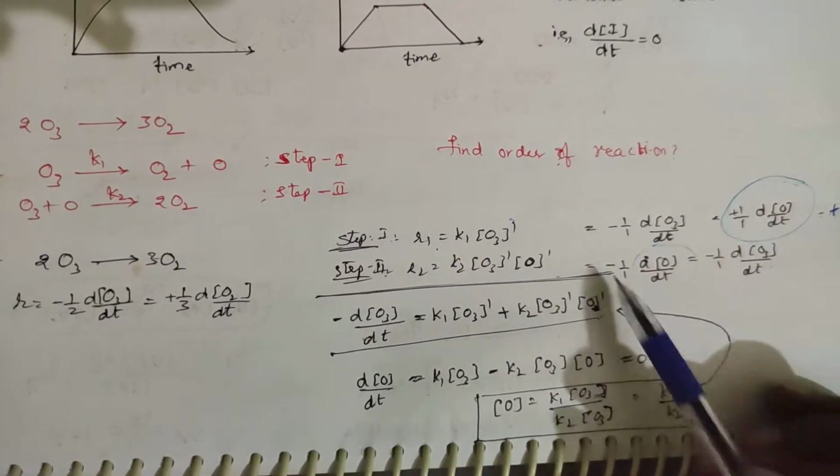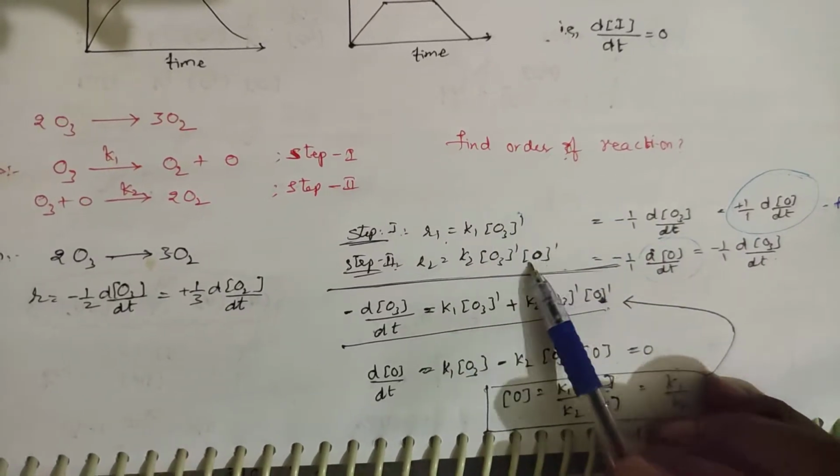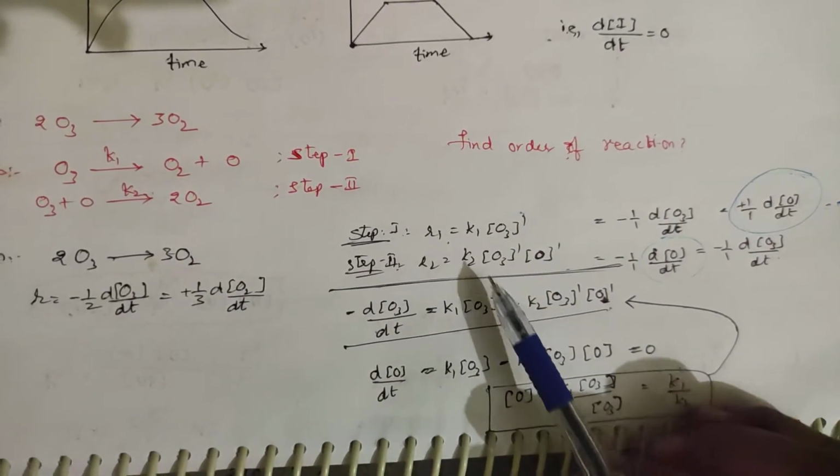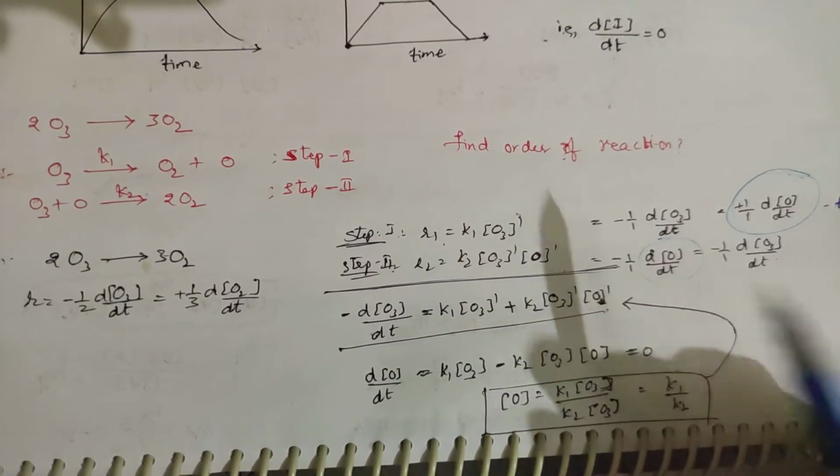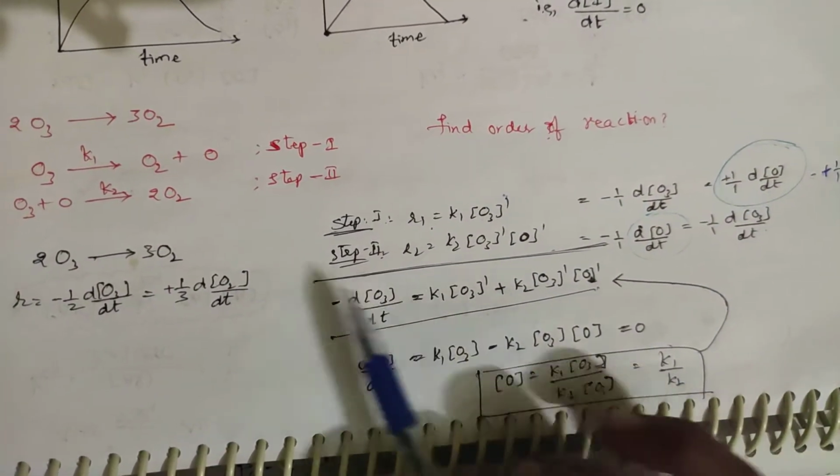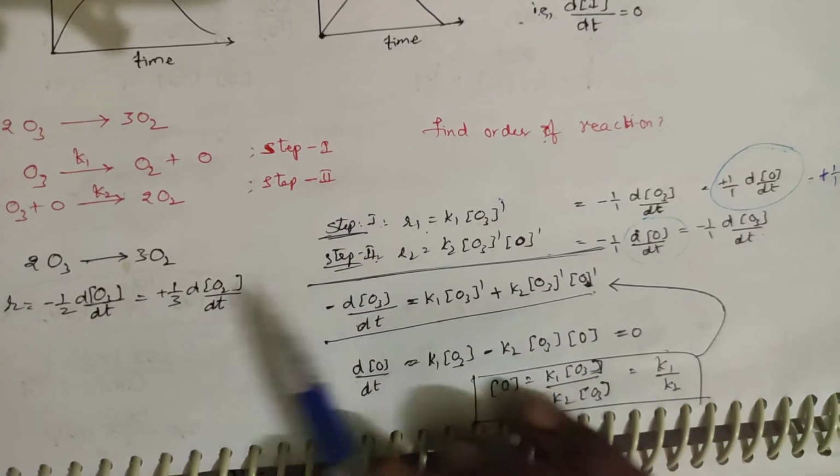So what am I doing? I am summing up these two things. So it is K1 [O3]^1 plus K2 [O3]^1 [O]^1. See, here O3 is the reactant itself, no problem.